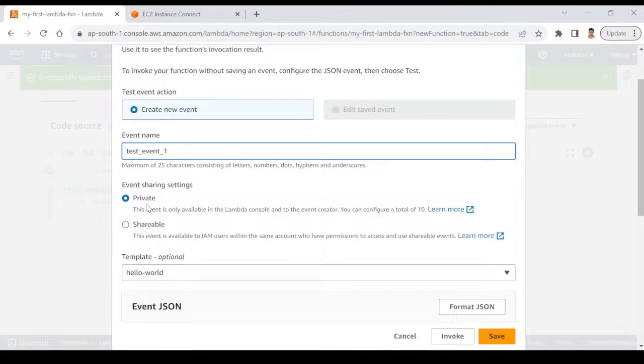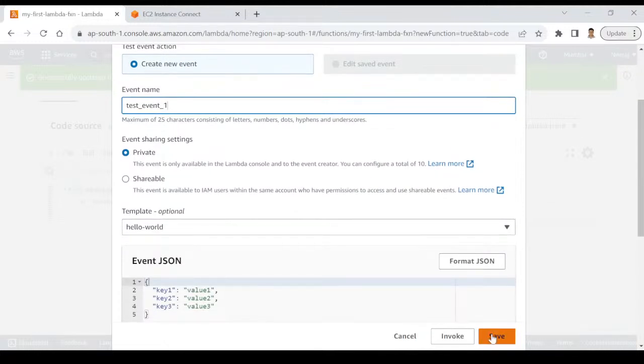In case you are keeping it private, it means this test event is available only for you. But suppose there are 5 developers in your team, and you want that whatever test event you are creating, other team members should also be able to use that. If that is the case, you can go with shareable. Otherwise, if you are alone working on a particular Lambda function, and no other team member is involved, it's better to keep your test event private, so that it's not interfering with anyone else, and there are no chances that someone else will delete your test event or something like that. Okay, so we'll go ahead and we'll click on save.